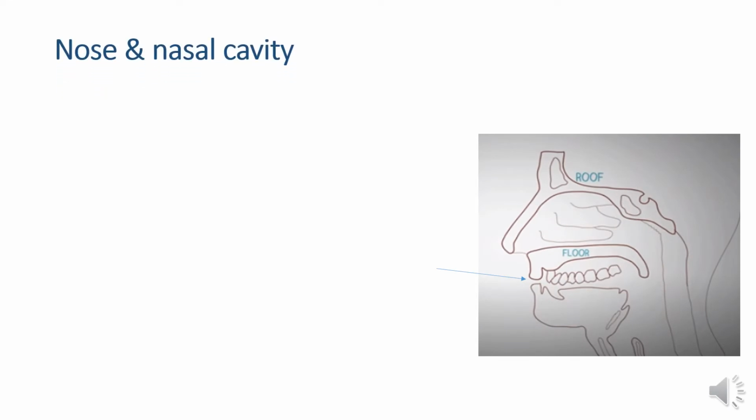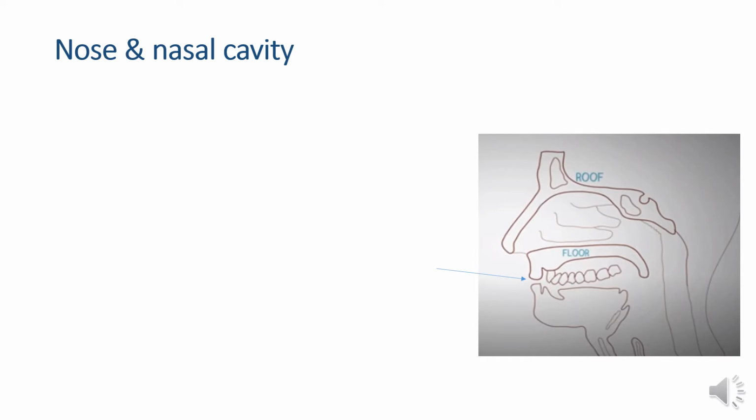So let's first talk about the brief anatomy of the nose or nasal cavity. If we take a look at this diagram, we can see that the nasal cavity is made up of a roof, which is in turn made up of the bones forming the base of the skull. It also consists of the floor, which is made up of the palatine bone.